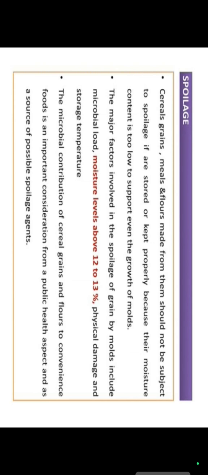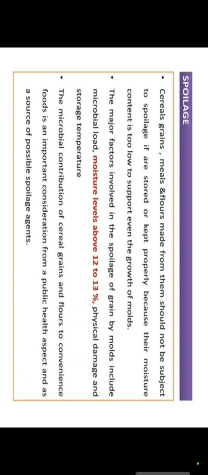As we discussed previously, spoilage is also very important. So we have to have an idea about what kind of spoilage there is, which we have discussed previously in this same lecture. And after learning about spoilage, we have given you an idea about how we can prevent all these things.